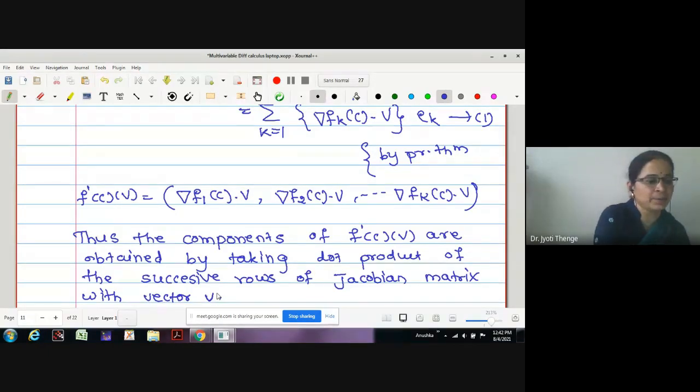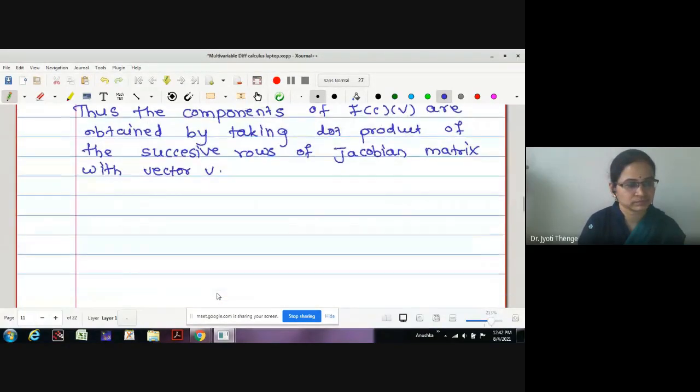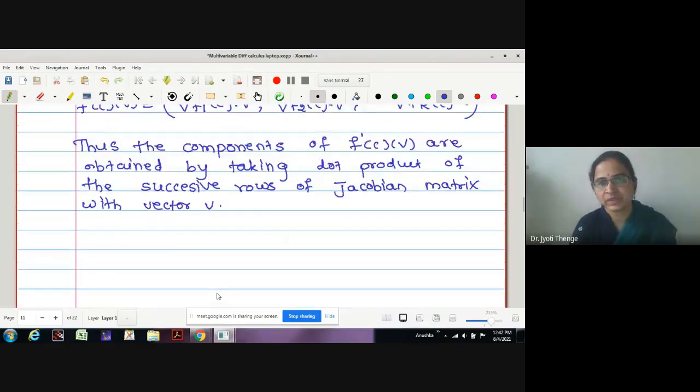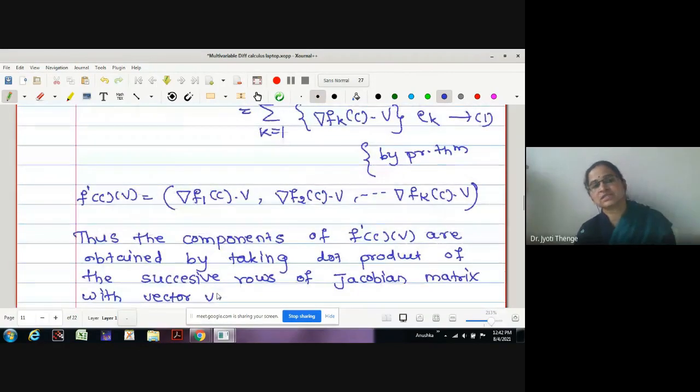Any difficulty up to this? If you have, you can ask. Okay, students, do you have any difficulty? We are finding this total derivative.